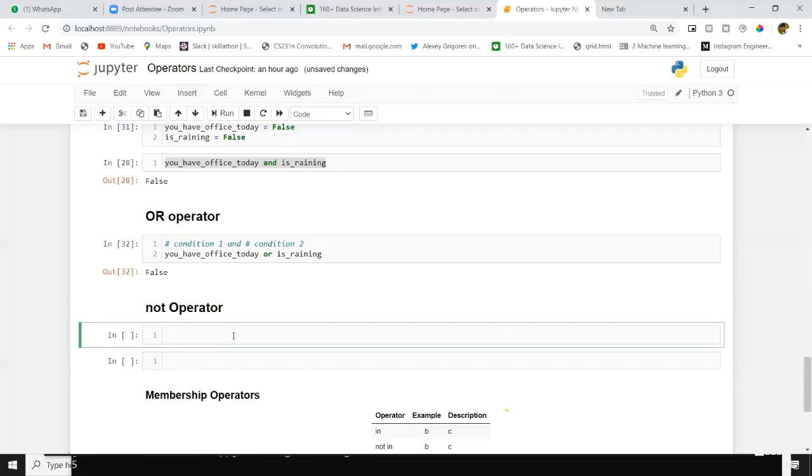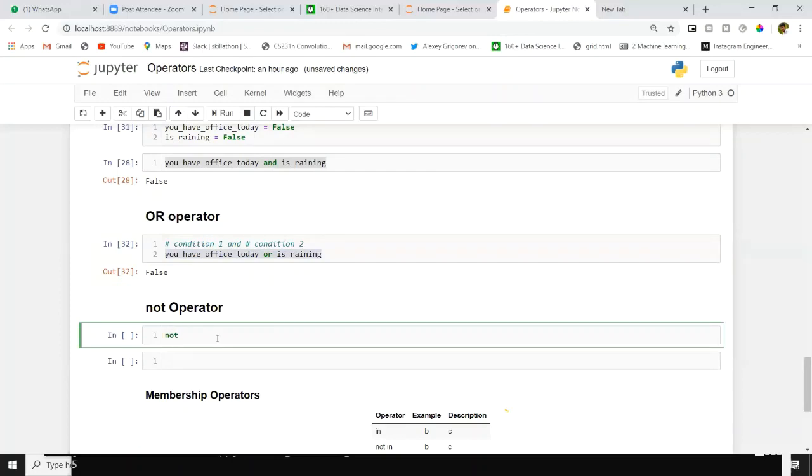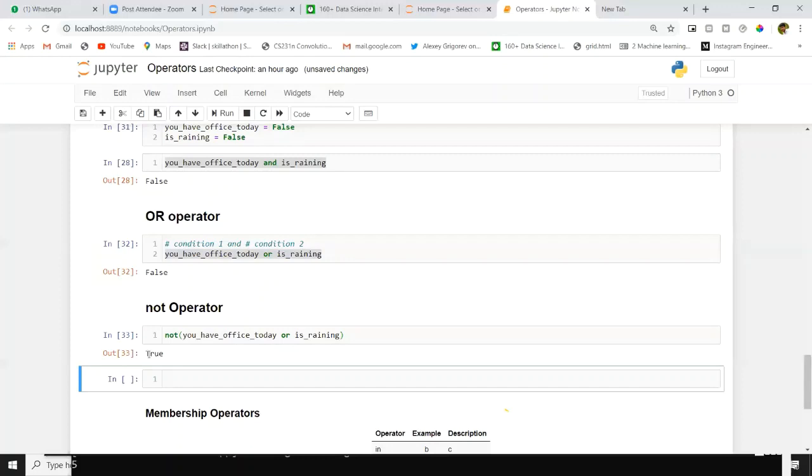NOT operator simply reverse your output. For suppose for above statement, we are getting output as a false. Same statement I will keep inside NOT. You will get true.